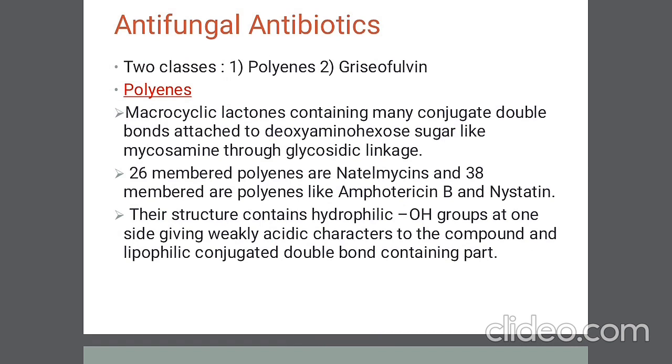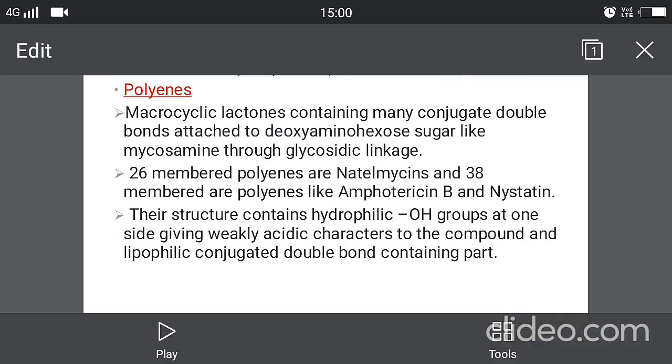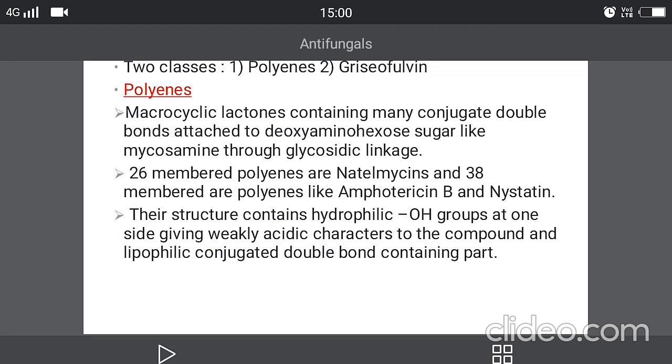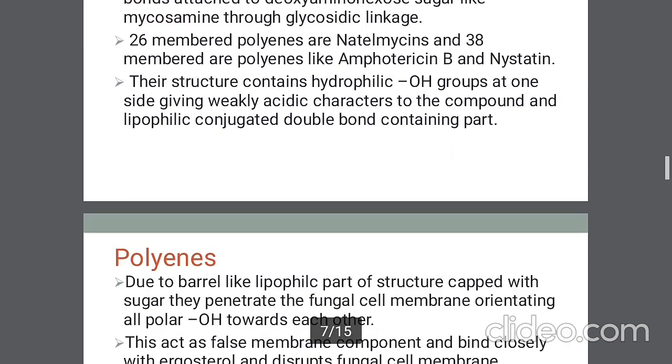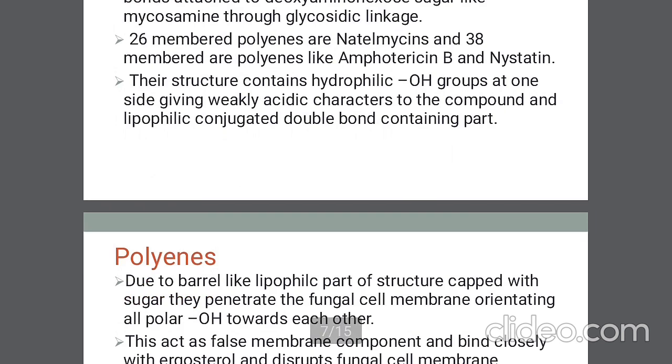Polyenes are macrocyclic lactones which contain many conjugated double bonds attached to a deoxyaminohexose sugar like mycosamine through a glycosidic linkage. There are 26 membered polyenes, which are named natamycins, and there are 38 membered polyenes, which are called amphotericin B or nystatin. Their structure contains two important parts. The first part, at one side, contains the hydrophilic hydroxy groups which give the weakly acidic character to the compound, whereas they also have the lipophilic conjugated double bonds at the other side.